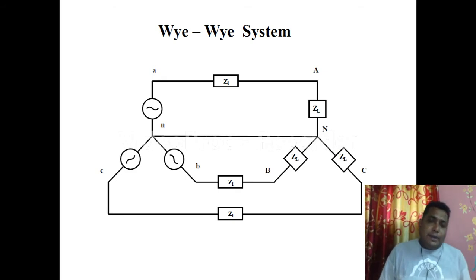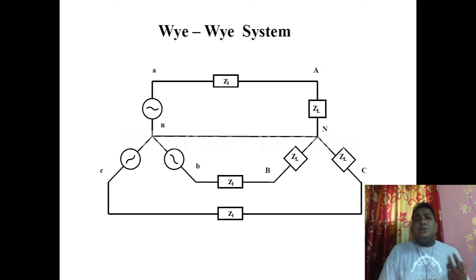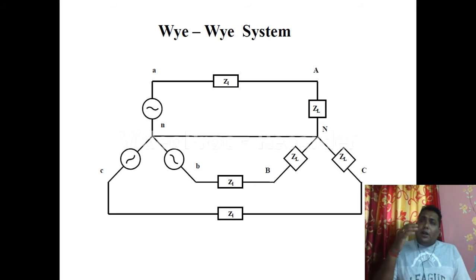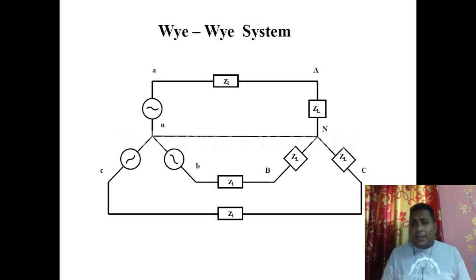That particular diagram is depicted over here. Now, how many types of source connection have we seen right now? One is star, second one is delta, correct? So we have 2 types of source connection right now. Like that, can we think of load also? Yes, we can. The loads are of 2 types, star and delta.